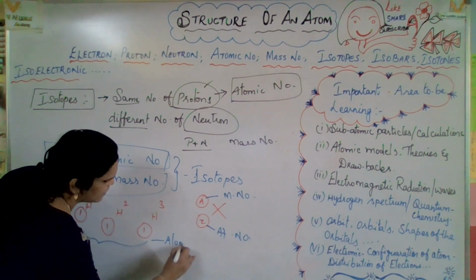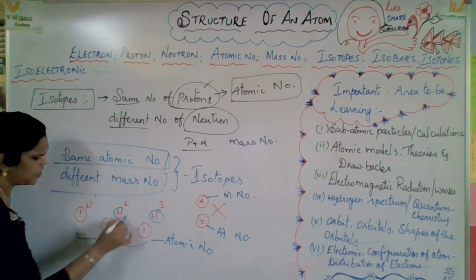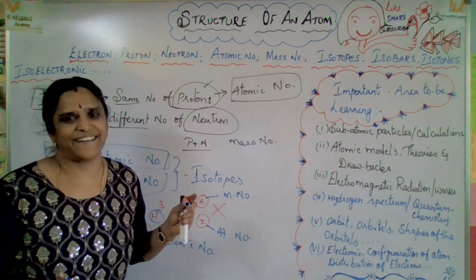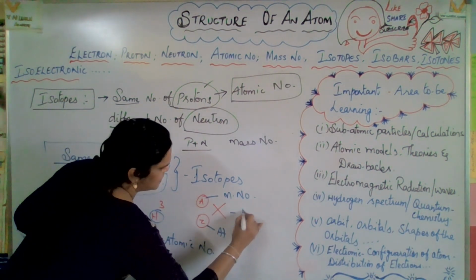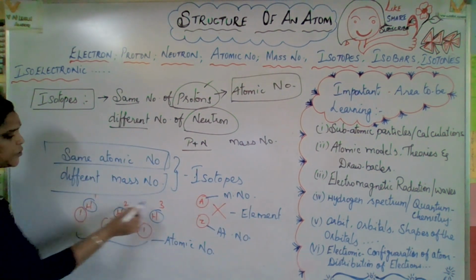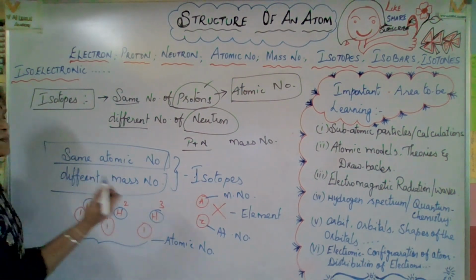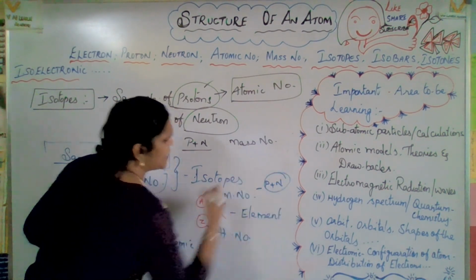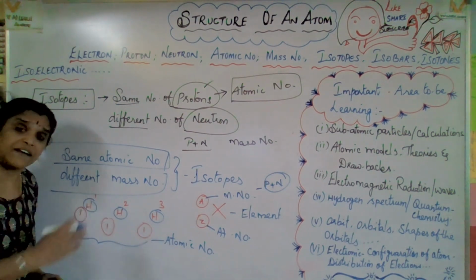Atomic number. And H, what do you mean by H? The atomic number one is hydrogen. So H is hydrogen, that is an element. And the mass numbers are 1, 2, 3. This varies. Actually, mass number is equal to protons plus neutrons. But there are three isotopes, three hydrogens.